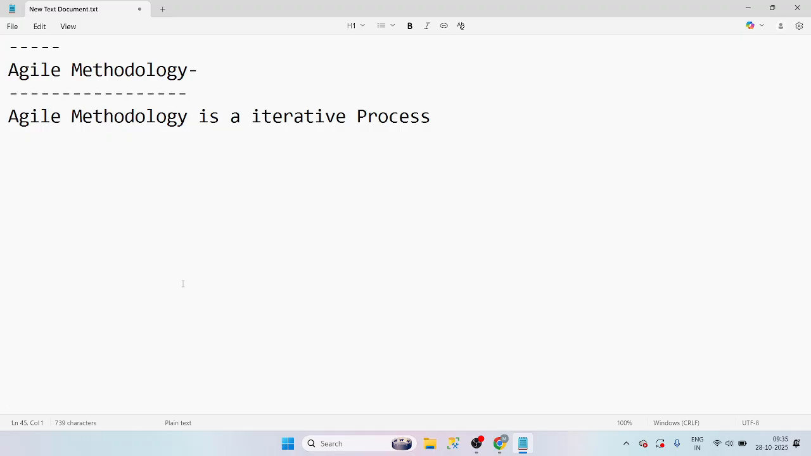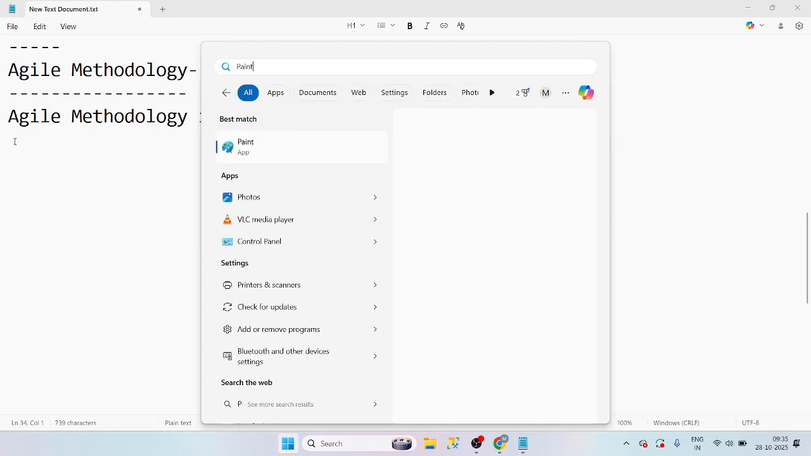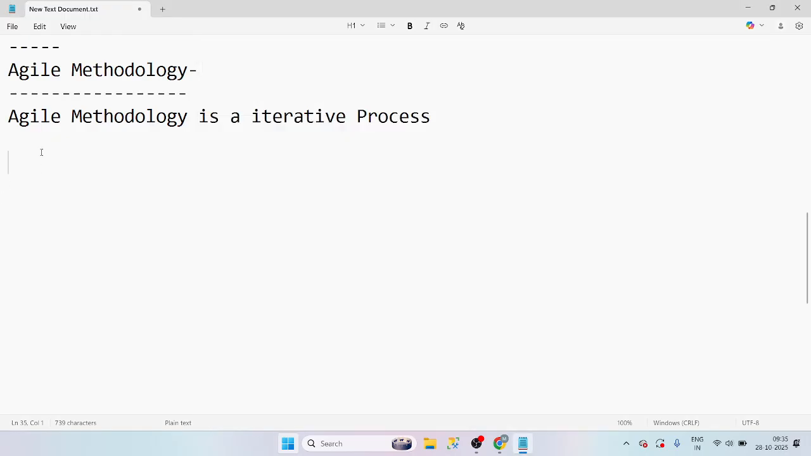Avinash, did you understand? Yes, Manoj. It is called an iterative process. Simple thing. The next steps we don't require. Whenever you are trying to read the definition, you can easily understand.